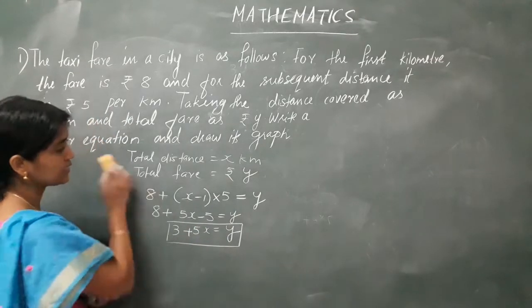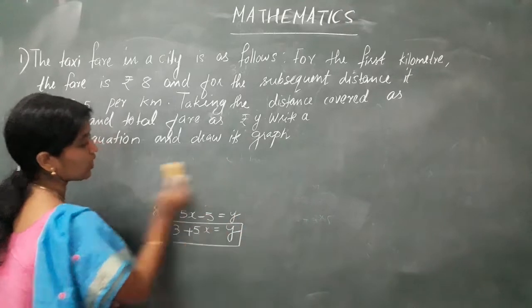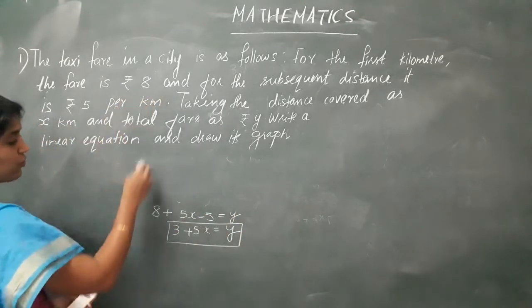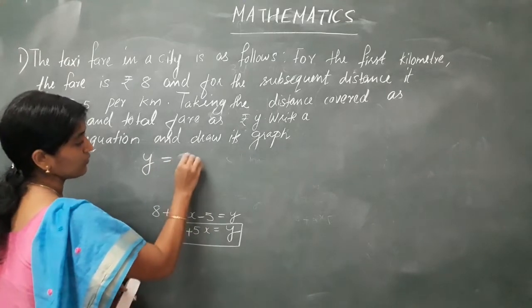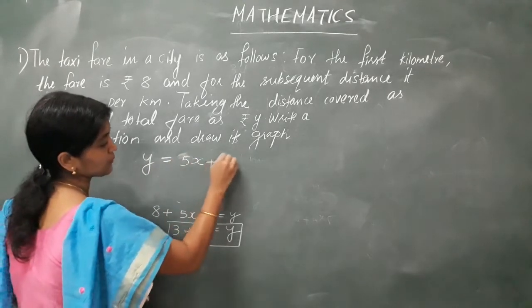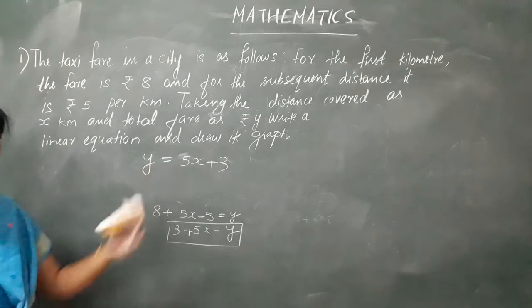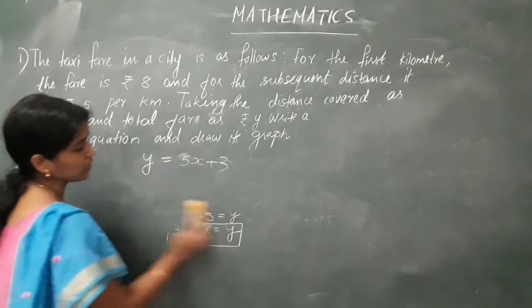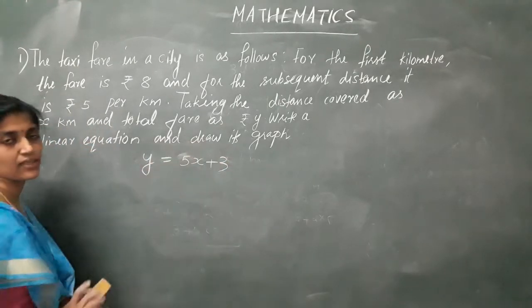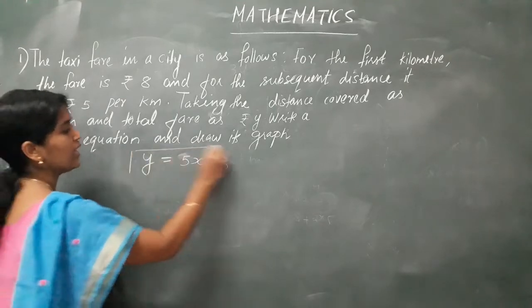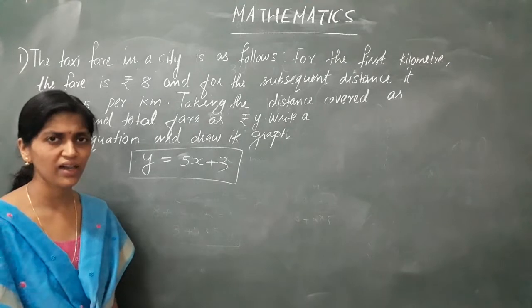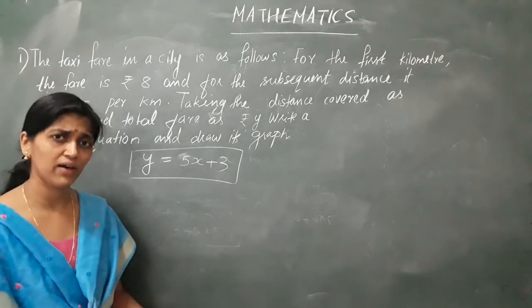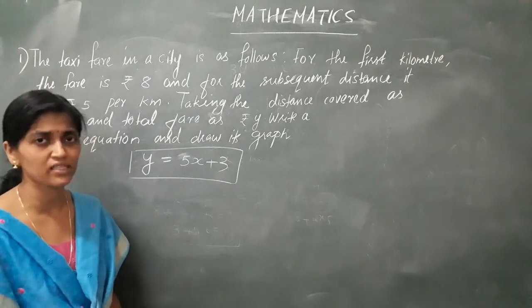I can rewrite it as our linear equation using this information: y is equal to 5x plus 3. Just revise it. This is enough for us. We will not take y to the next step. You can say this is our linear equation using this information. I think it is clear. Where I have taken x minus 1.